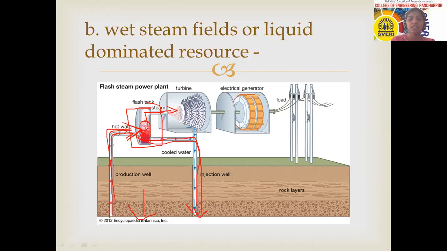Some heated water is there; the temperature of that water is more than 100 degrees Celsius. So that water is kept here. Whatever steam comes from that water is forced to spin the turbine, or to move the turbine. The remaining water or cooled water is again transferred to the well, so that the temperature of that water will increase, and it should be moved through the repeating procedure again.